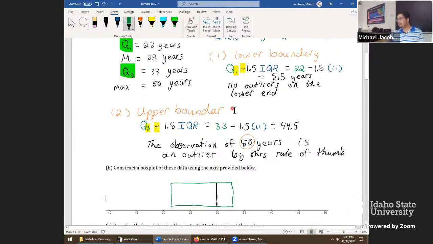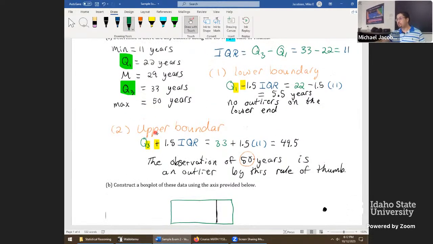But let's keep on going. We did find one outlier, so that's a good next thing to put down. It was at 50 years, and I'll plot this using a circle like that. There's a lot of symbols you could use. You could have your circle solid, open, just anything like that to signify that's an unusual value. So that's where our outlier ends up.